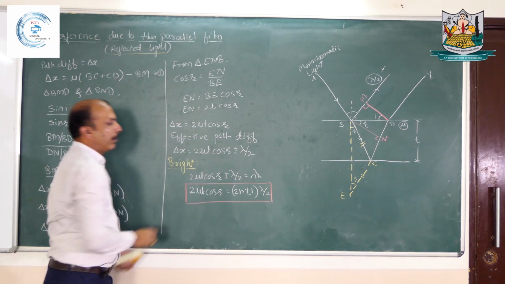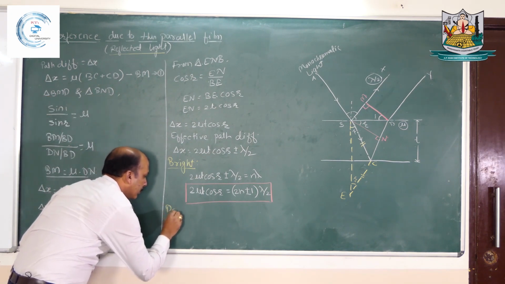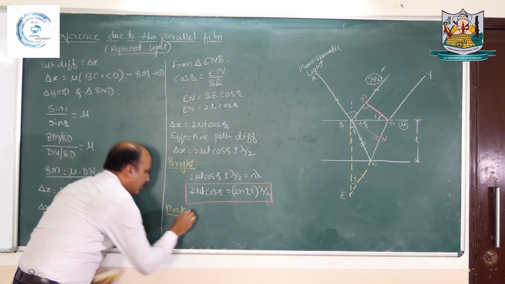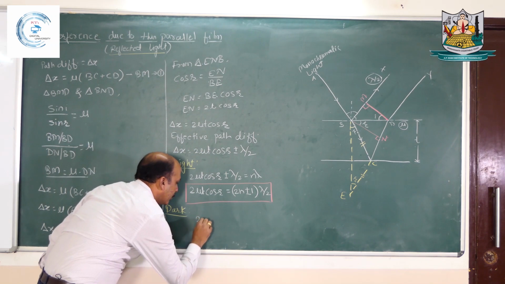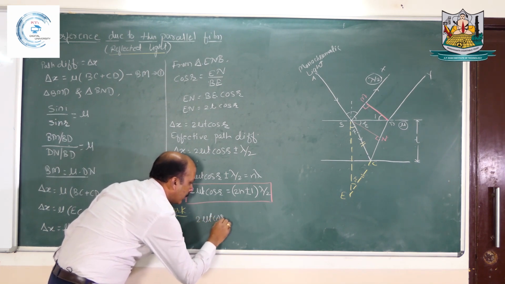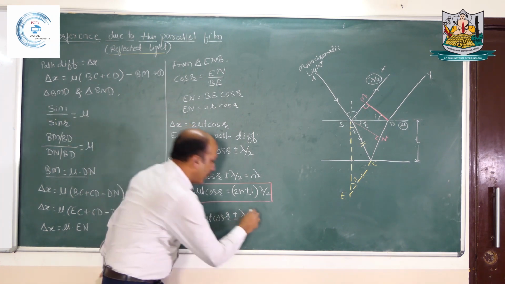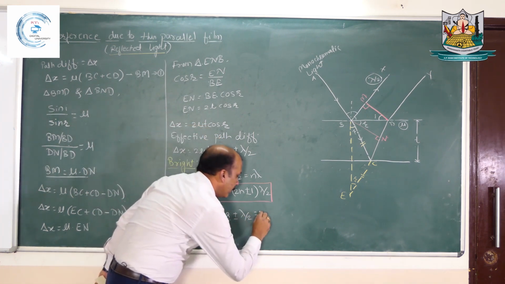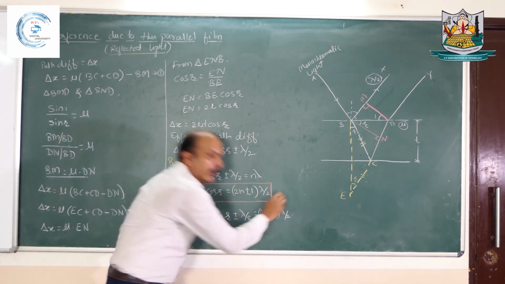In the same way, the condition of dark: if this path difference, that is 2 mu t cos of r plus minus lambda by 2, equals 2n plus minus 1 lambda by 2, then that gives you dark.